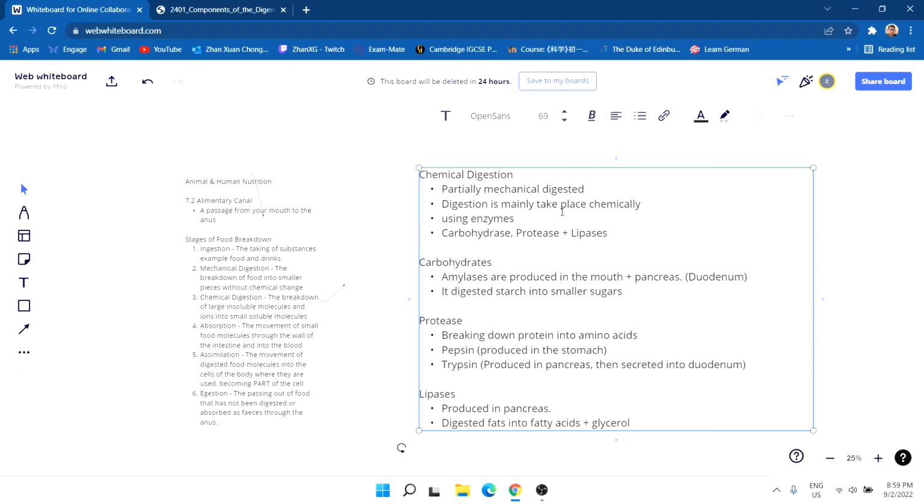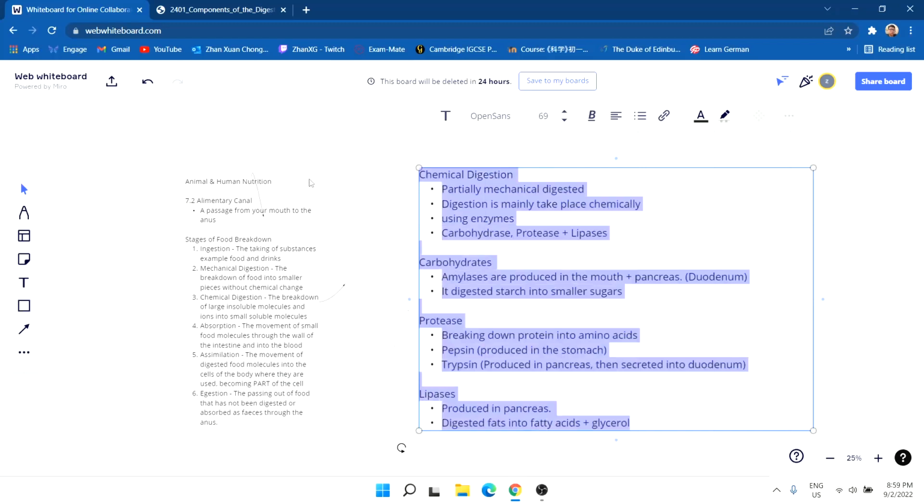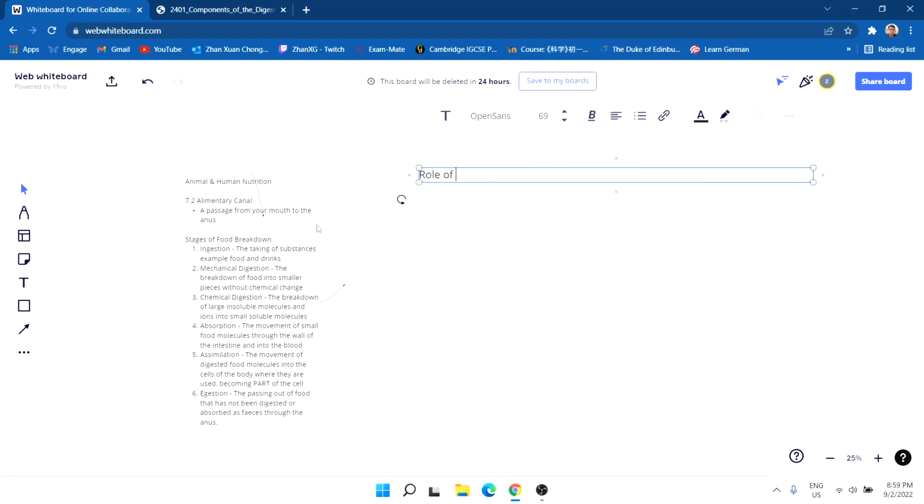Now we need to know the role of hydrochloric acid and how it is so important while digestion begins. It's called gastric juice, and its role is to kill bacteria and give an acid pH for enzymes to work.